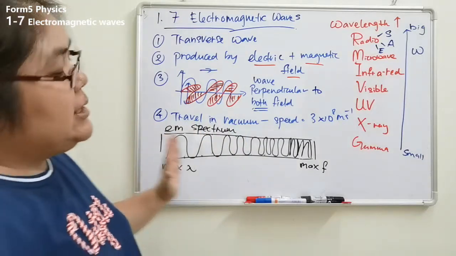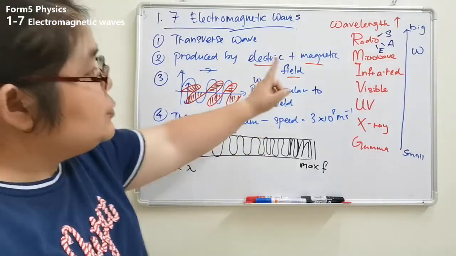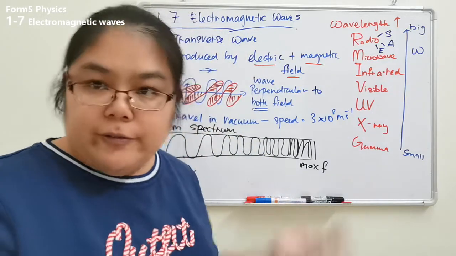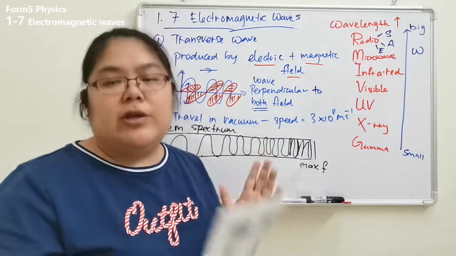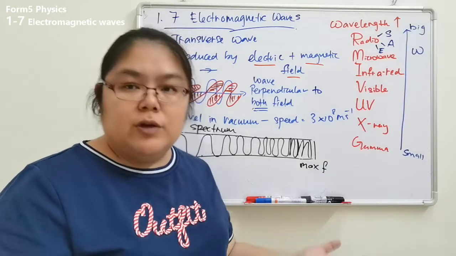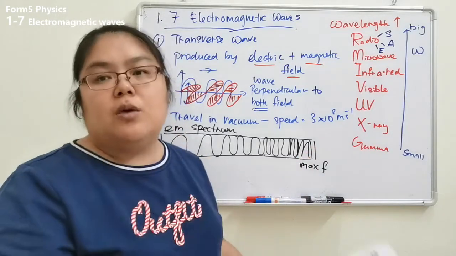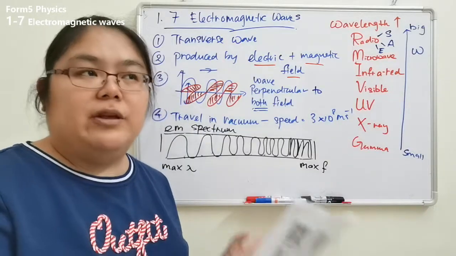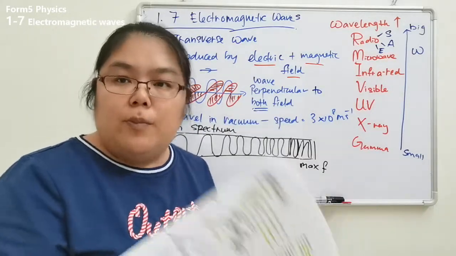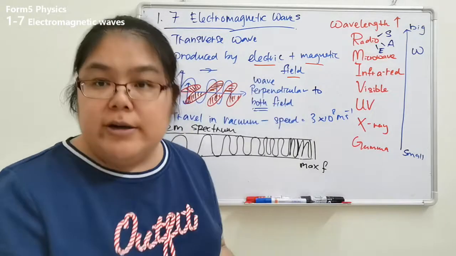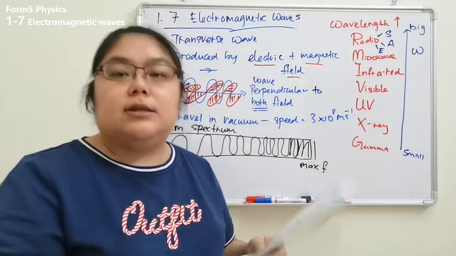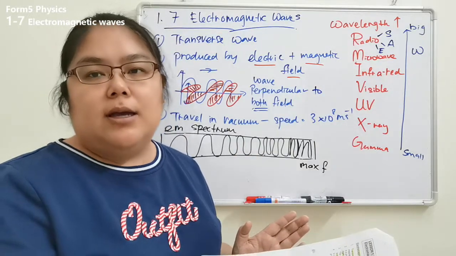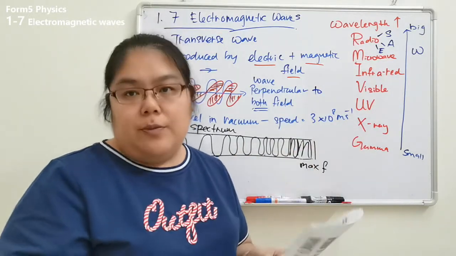We need to know what waves are inside. After that, first, the source: where do they come from? You need to find that out. Number two is where we use it, the application: where we use this wave. Number three, what is the effect? When you are exposed more to these waves, what is the effect on your body, or for your generation? So this is all you need to know, or memorize. This one is not related to any formula.